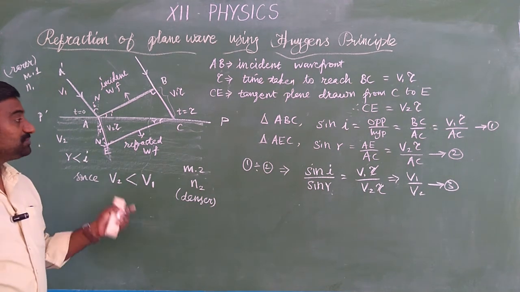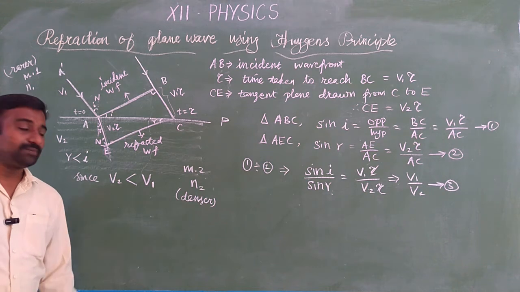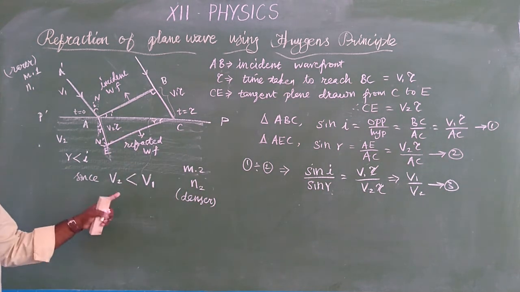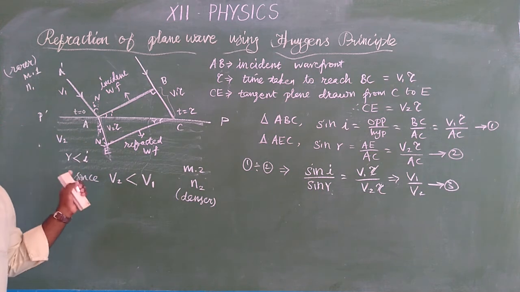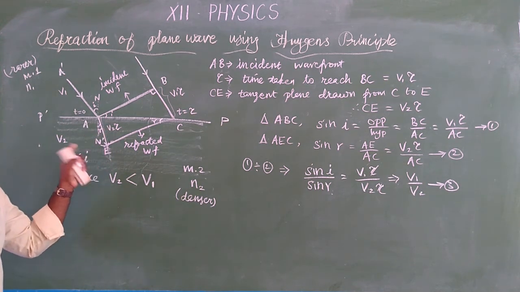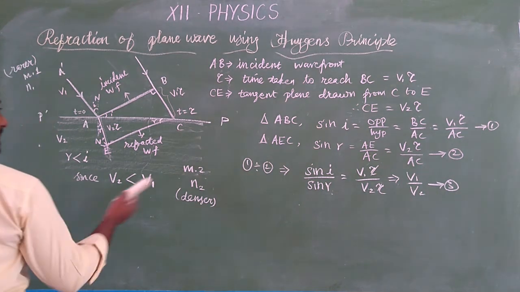So how is Huygens principle applicable in refraction? The wave theory was finally accepted by the experimental evidence. So this is the experimental evidence: when a ray of light is traveling from an optically rarer medium to an optically denser medium, the ray bends towards the normal only. That is proved by this experiment. Okay.